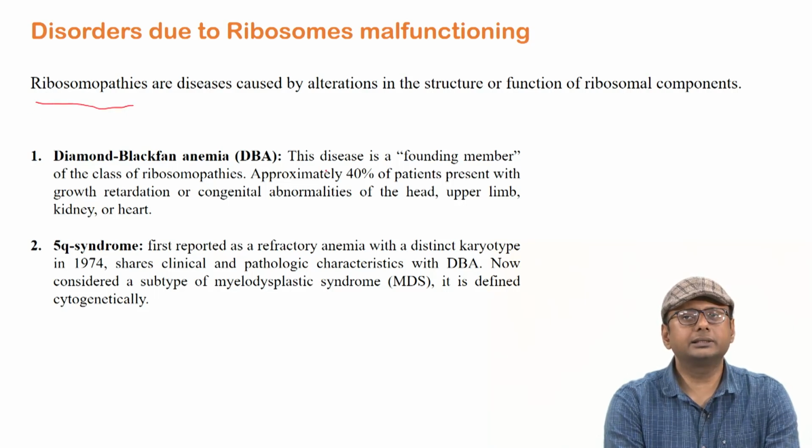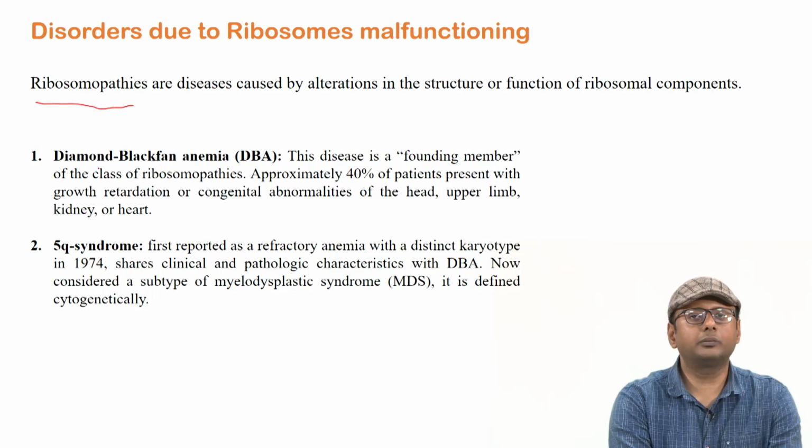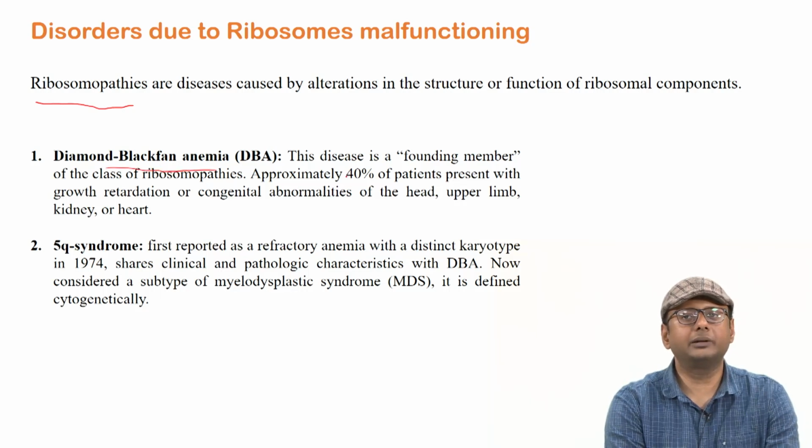If there is a dysregulation or alteration in the structure of components of the ribosome, this type of disease can happen, and it will hamper protein production. So what are the associated diseases? Maybe Diamond-Blackfan anemia, a type of anemia.